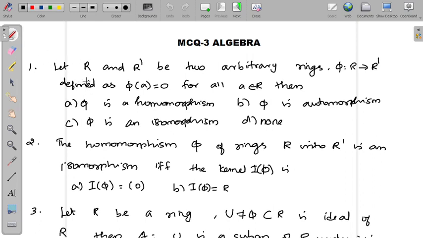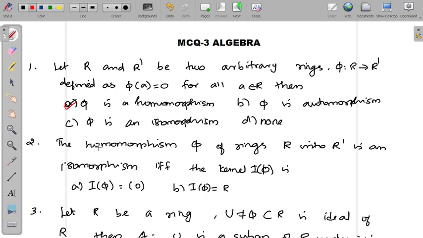So the first question: let R and R dash be two arbitrary rings. Pi from R to R dash is defined as pi of A equal to 0 for all A belongs to R. Then pi is a homomorphism. That's the right answer. If pi of A is equal to 0, then pi is a homomorphism.